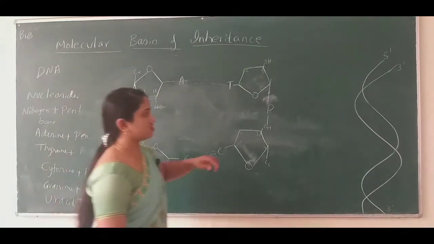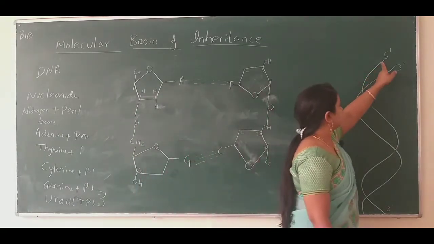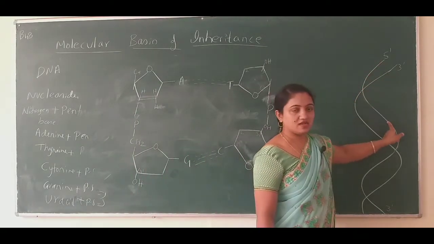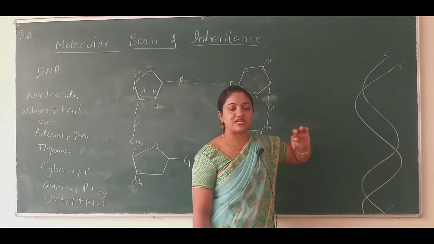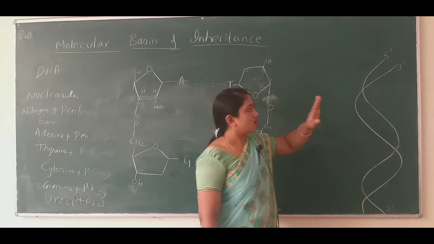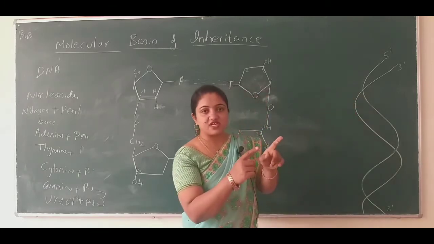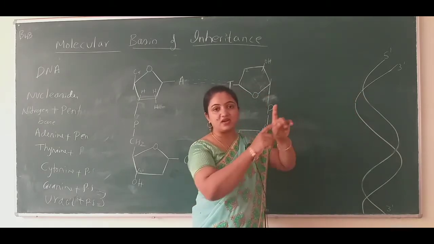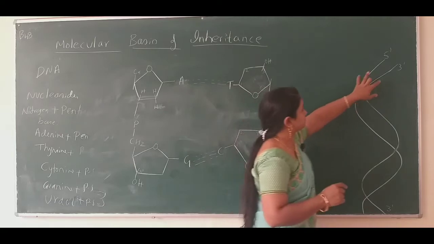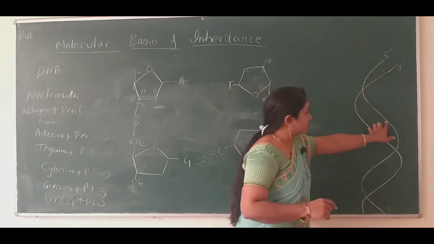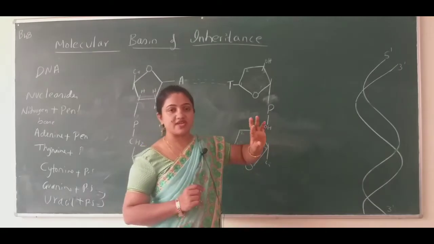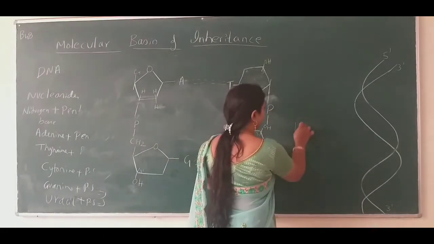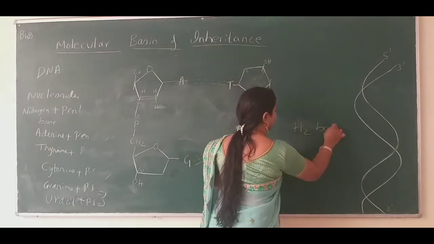Let me start with this diagram. DNA has two strands which run anti-parallel, in a parallel way. So how do these strands get connected? They are both connected with hydrogen bonds.